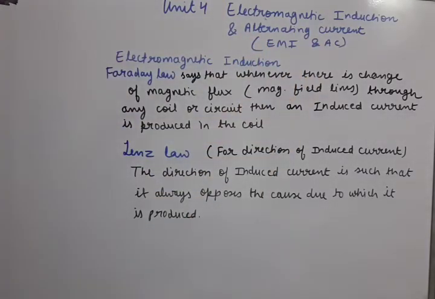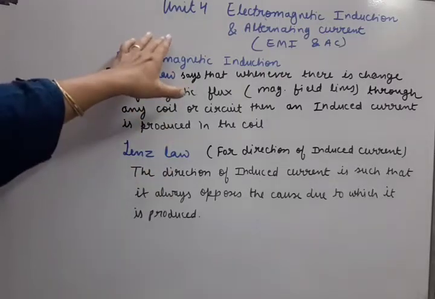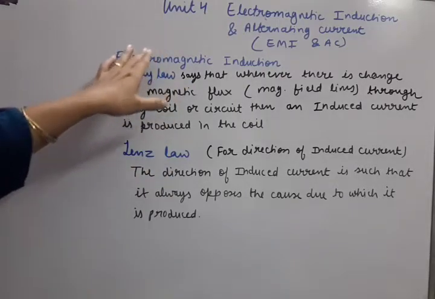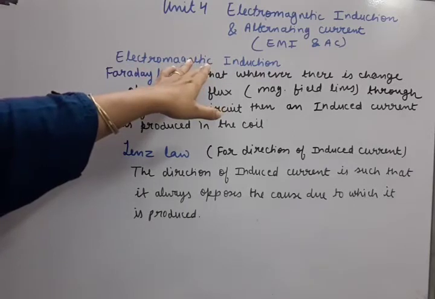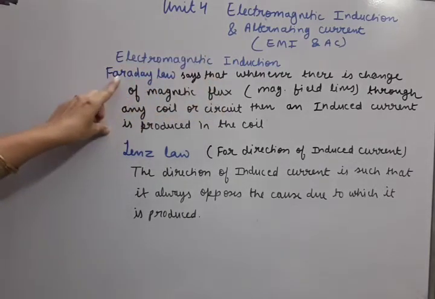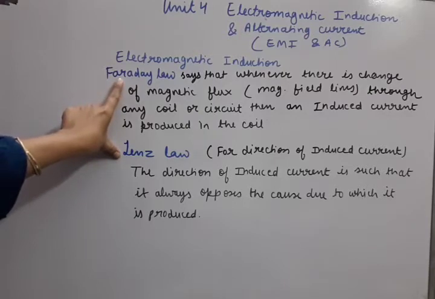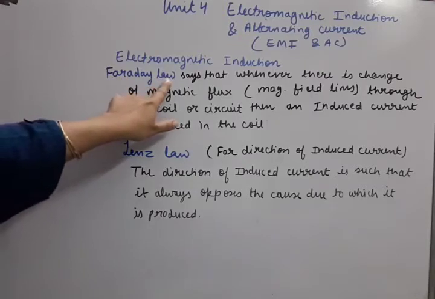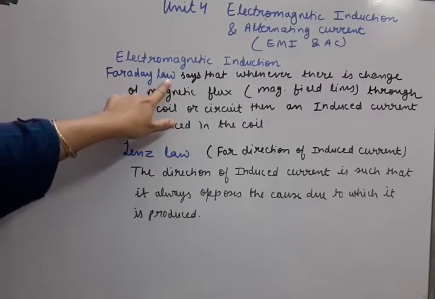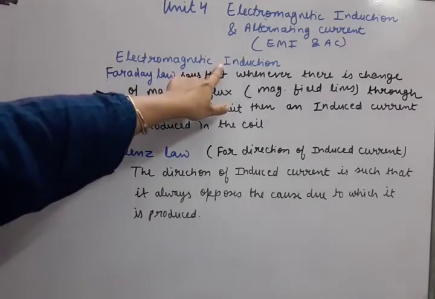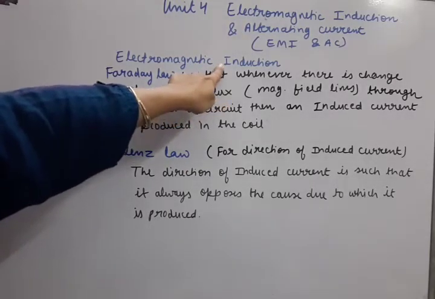Alternating current. Now the first topic will be related to EMI, that means electromagnetic induction. Here we will be needing these two laws to understand the concept. First of all, Faraday law is giving us the idea about induction current or induced current.